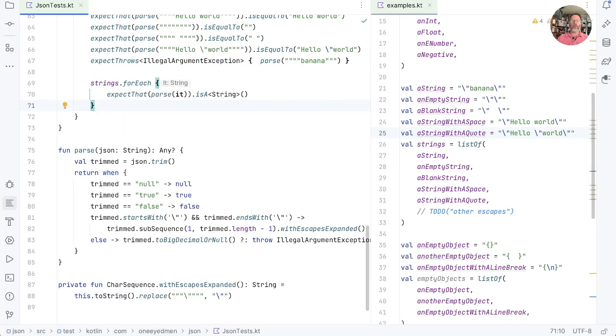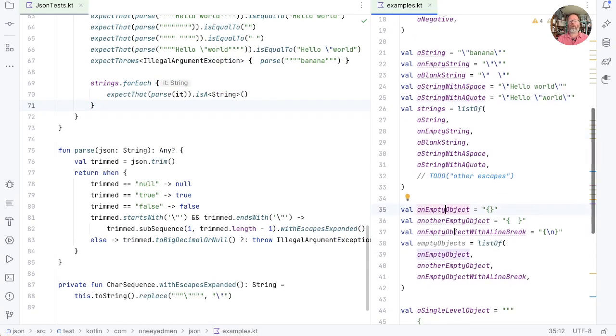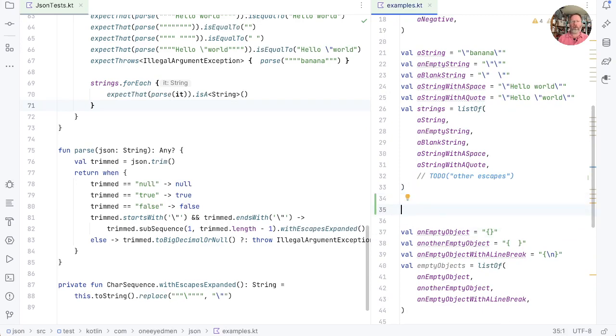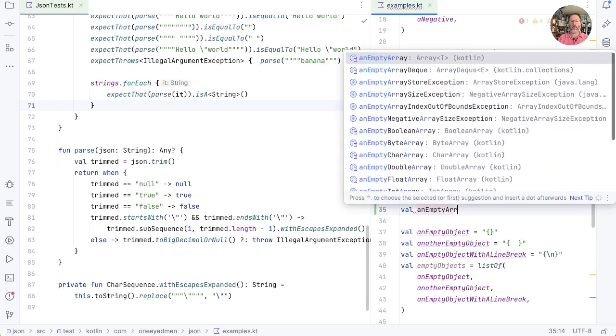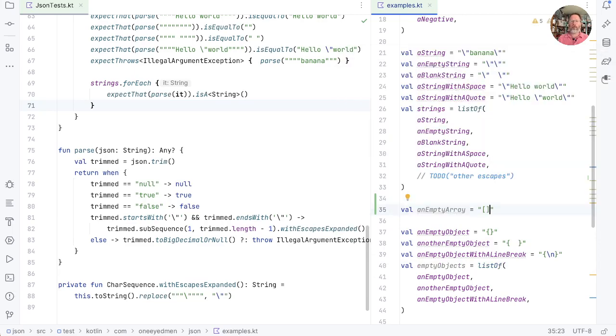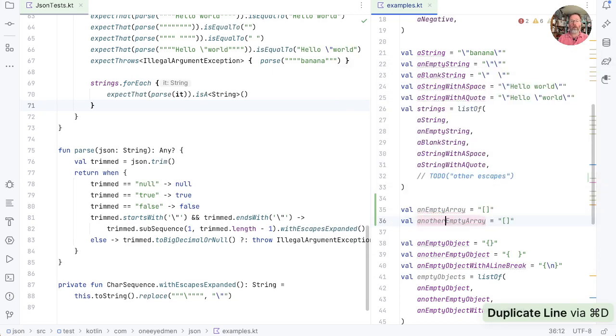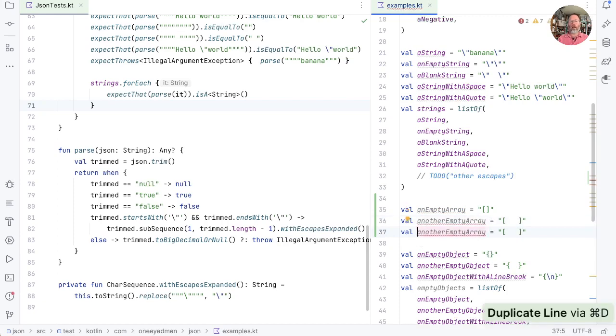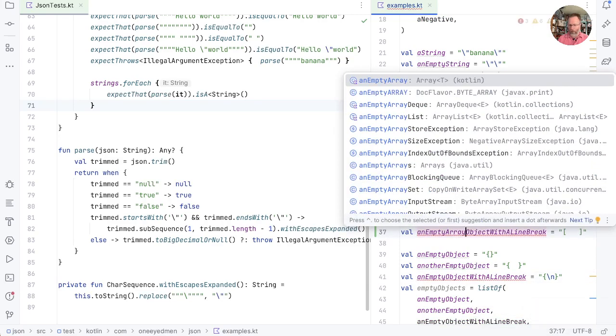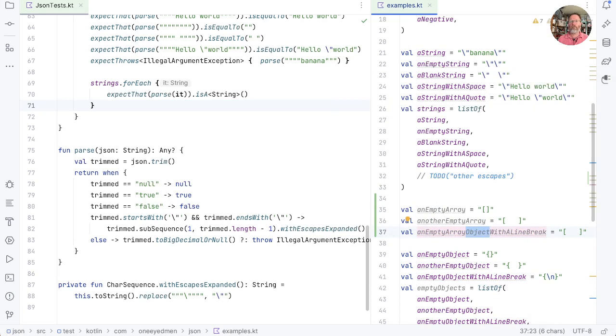Okay then, so much for primitives. The other thing we can have in JSON is arrays and objects. And I know I created the objects down here, but I'm thinking that arrays is probably simpler. So I'm going to remind myself what sort of things we expect to see. So an empty array, well, that's empty square brackets. Another empty array, well, we can put spaces inside and it will still be an empty array. An empty array with a line break, let's just remind ourselves that we can have line breaks inside the structure. So that would be something like that.